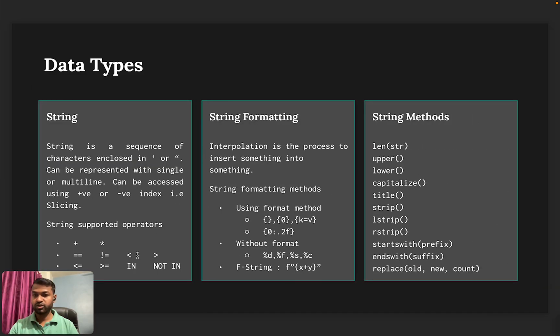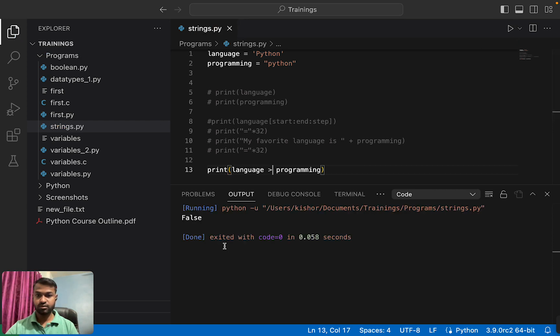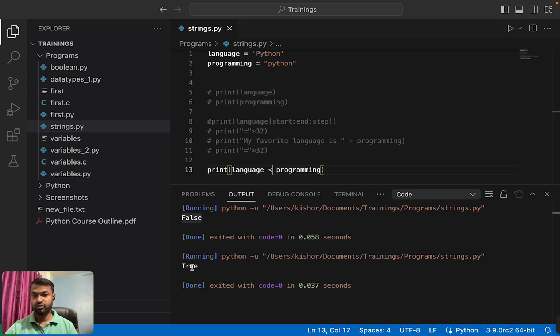So here we have the less than and greater than operators. Let's see how less than and greater than work. It is saying that language is not greater than programming, but P is capital here and this p is small, so shouldn't language be greater, right? No. The ASCII value of capital P is 65, while the ASCII value of small p is 97. So programming is greater than language. If we change this and print, you will get True, because it compares based on ASCII value.